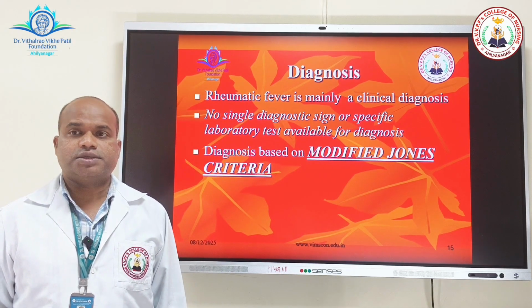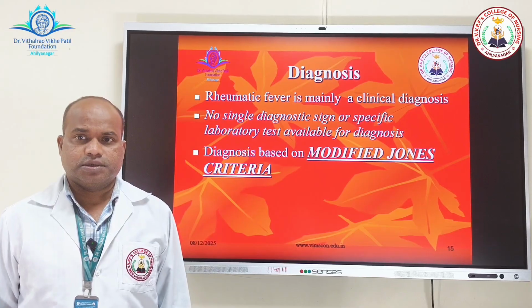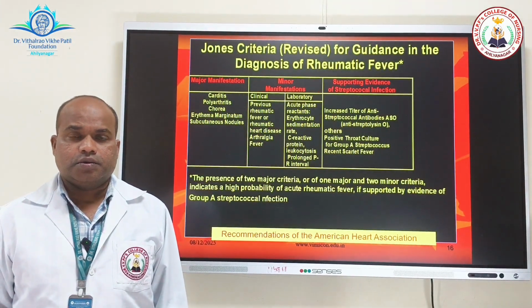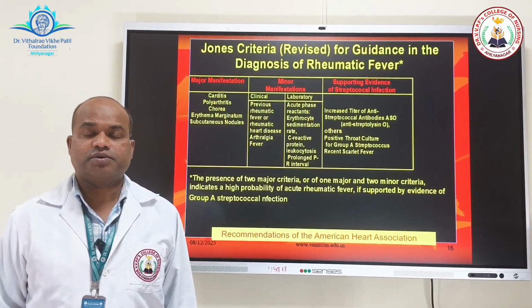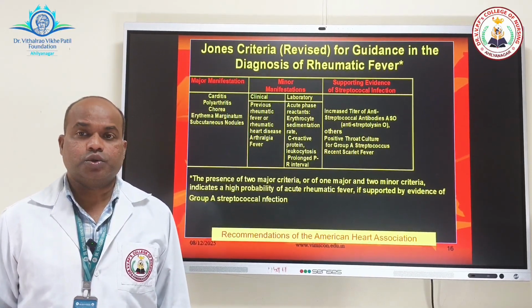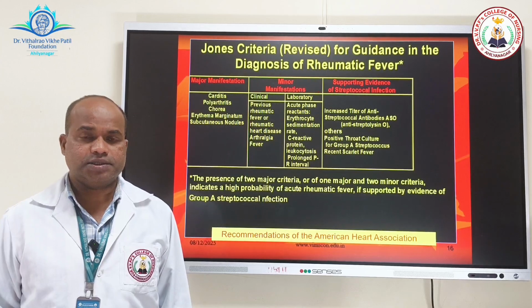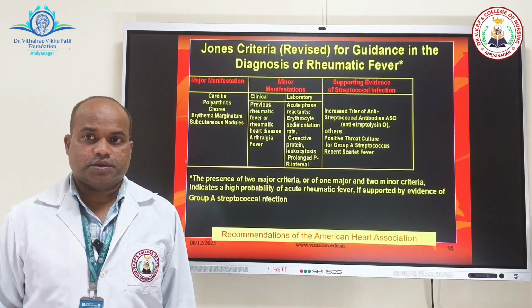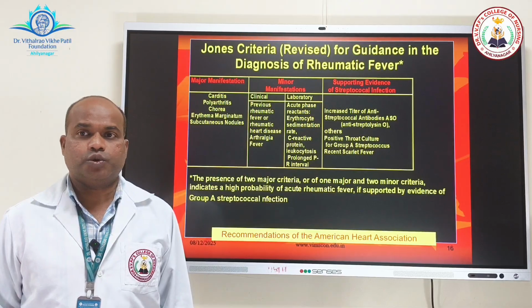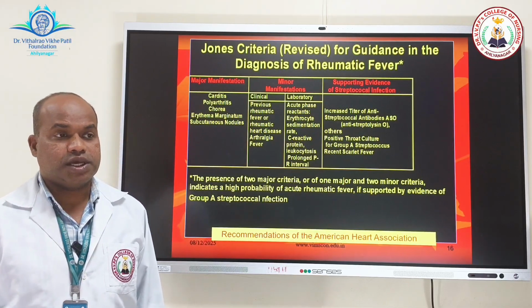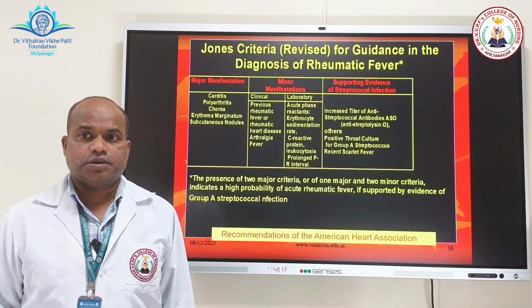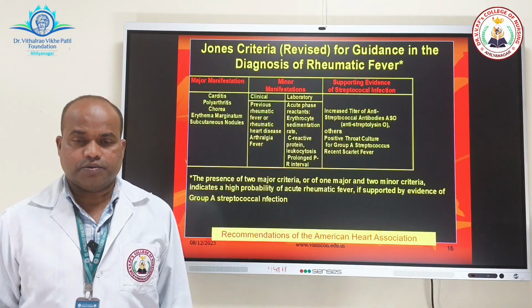Diagnosis of rheumatic fever is mainly a clinical diagnosis. It is diagnosed on the basis of modified Jones criteria. We have seen the major manifestations which are involved in Jones criteria. Those are carditis, polyarthritis, chorea, erythema marginatum and subcutaneous nodules. The minor manifestations involve the fever, arthralgia, and the ASO titer, which we have to assess.